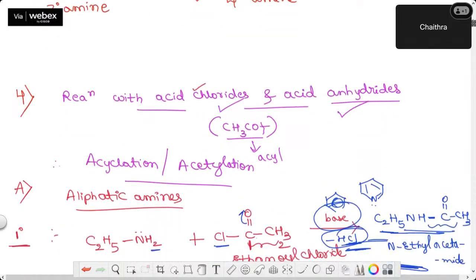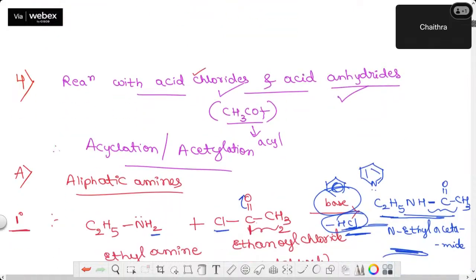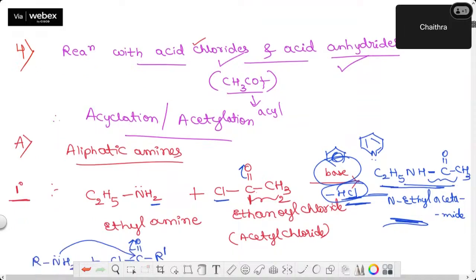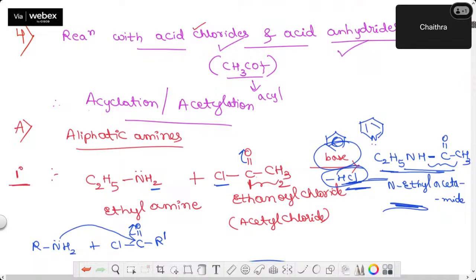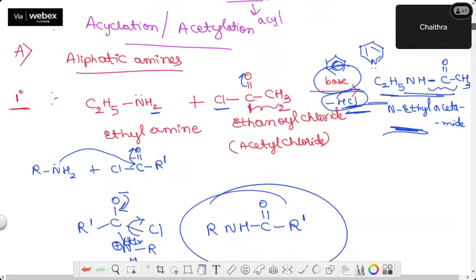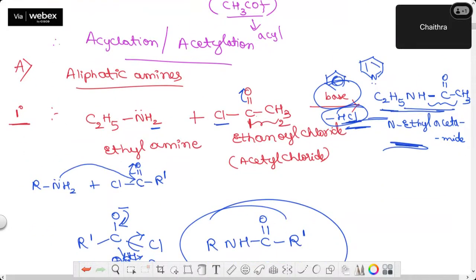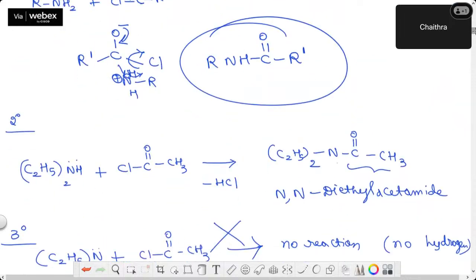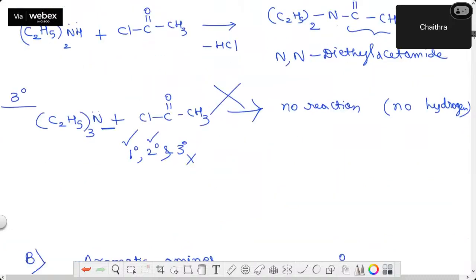Next, we understood reaction with acid chloride or acid anhydrides. Here, basically, you will be introducing an acyl group to the amines. That's why it's called acylation. This is also working as a distinguishing test between primary, secondary, and tertiary. When you took primary amine, I got N-alkyl amides, whereas secondary gives N,N-dialkyl amides.